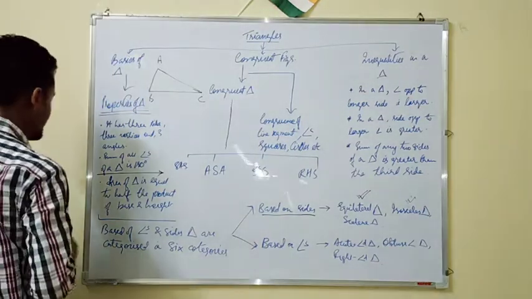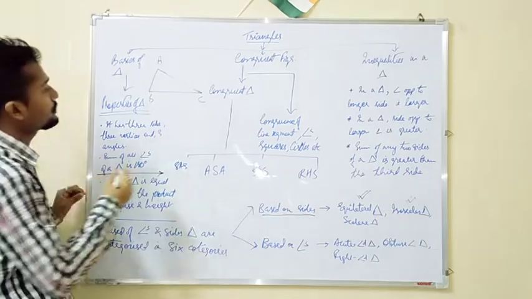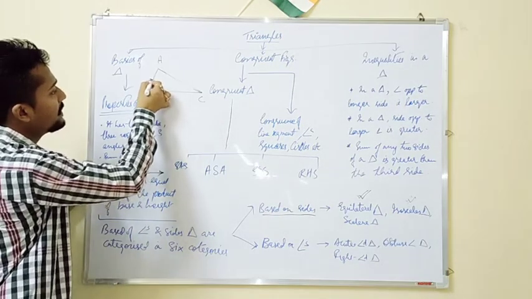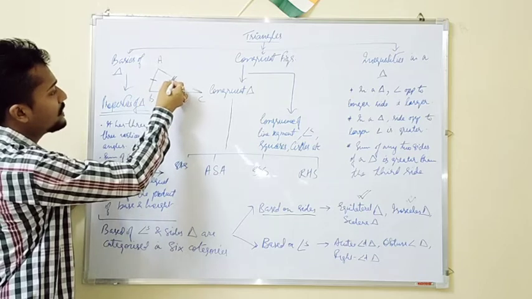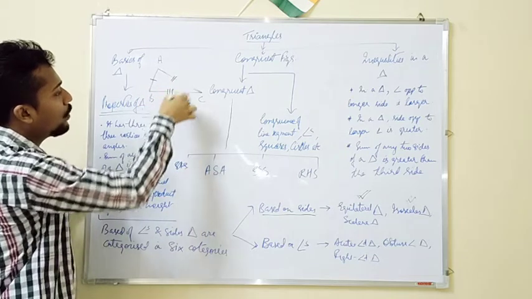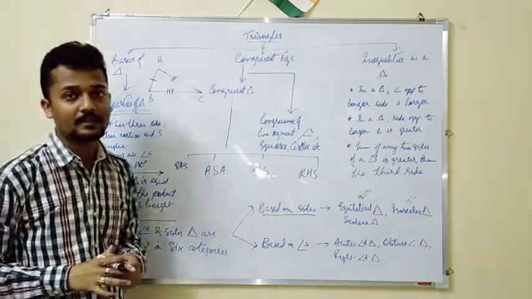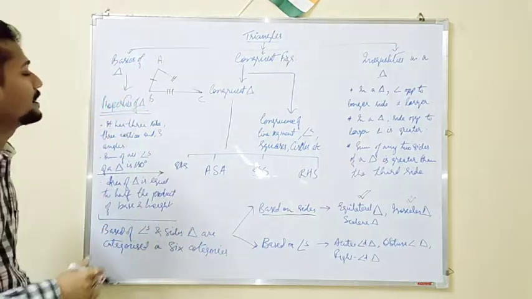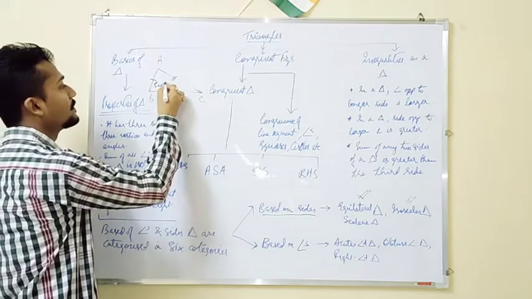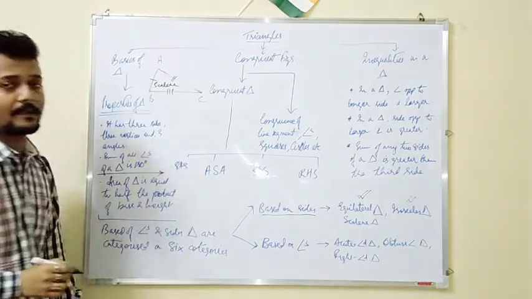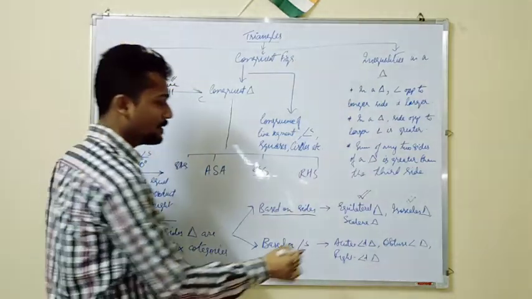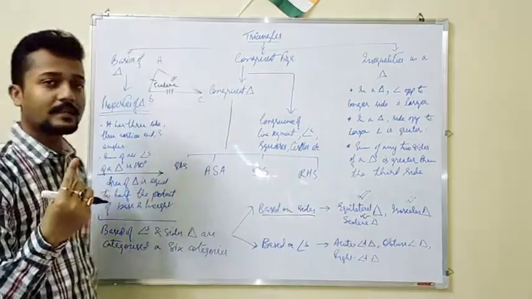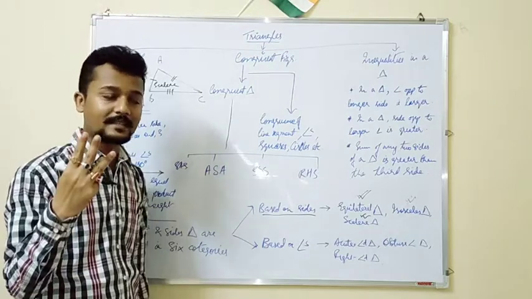Now, what you can see in this particular triangle is that all the three sides are different, isn't it? This particular side is not equal to this, and this is not equal to this. That means all the three sides are different or not equal to each other. This particular triangle will be known as scalene triangle. So based on sides there are three categories of triangle: equilateral, isosceles, and scalene.